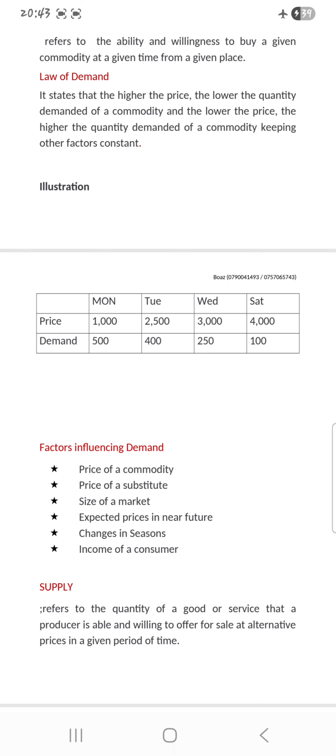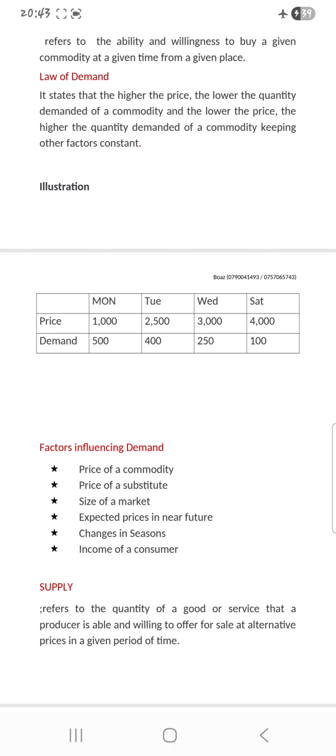And so here we are going to see some factors. Which factors influence demand? So the first one is the price of a commodity. This one is almost described by the law of demand. When the price of a commodity is high, less quantity is demanded.